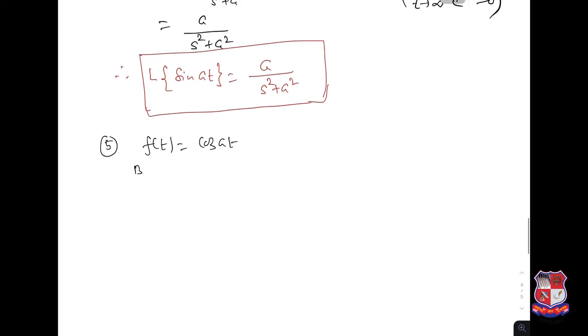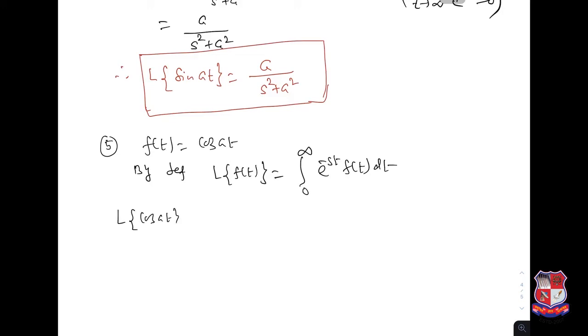By definition, Laplace transformation of f of t equal to integration 0 to infinity e power minus st f of t dt. And now f of t is cosine at, so Laplace transformation of cosine at equal to integration 0 to infinity e power minus st cosine at dt.